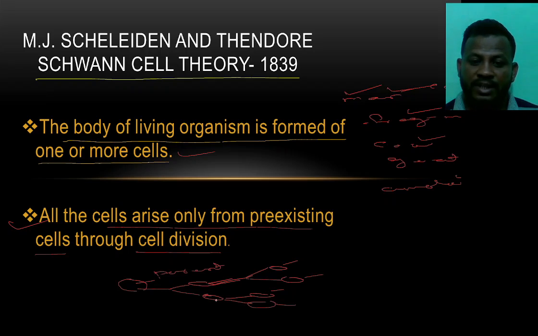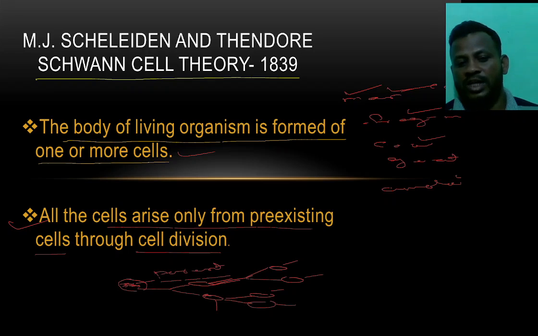Every cell existed or was born from a single cell, known as the parent cell. There are two theories or statements given here. Every organism is born from one cell or more than one cell, and every cell exists from a parent cell with the help of cell division.